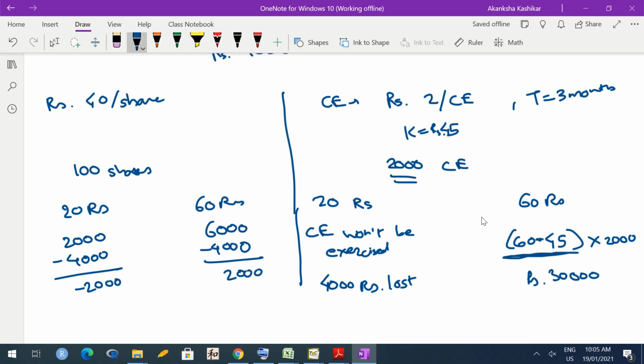Okay. So see here, without call options, if you had gone for a normal strategy of investing your money in shares, your loss as well as profit both would have been within a certain range. Whereas if you go for call options, your loss is huge as well as your profit is huge. So this is the type of strategy that a speculator generally follows. So they go for high gains. They try to go for high gains even if it involves high risk.